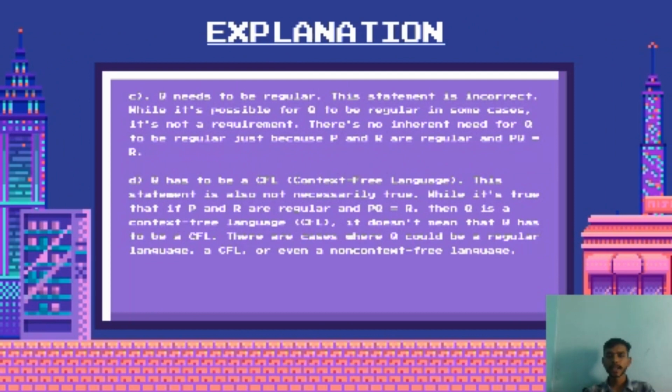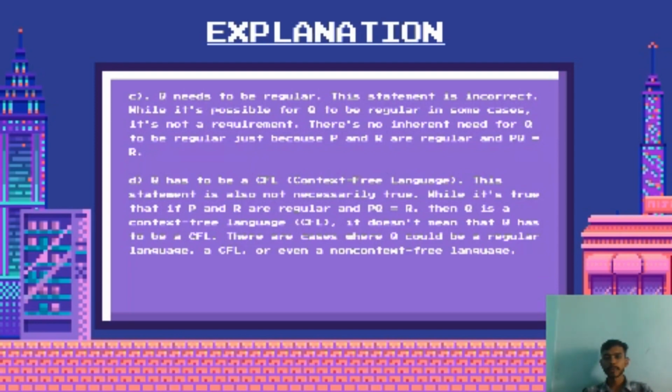There is no inherent need for Q to be regular just because P and R are regular and PQ equals R. Option D, Q has to be a CFL, context-free language. This statement is also not necessarily true. It does not mean that Q has to be CFL. There are cases where Q could be a regular language, a CFL or even a non-context-free language.